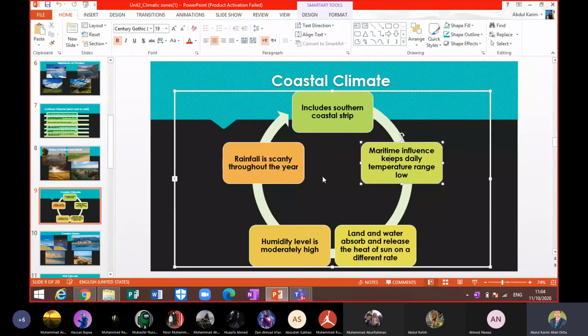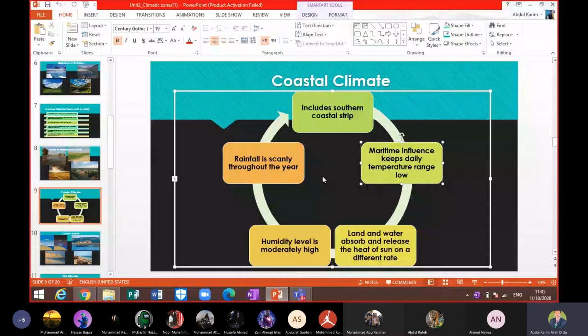So the coastal climatic zone is the southern coastal strip of Pakistan, beta. Rainfall is scanty throughout the year, very less rainfall is there. Sindh coast receives more rainfall than the Makran coast.